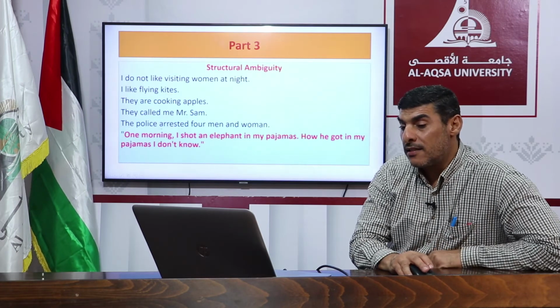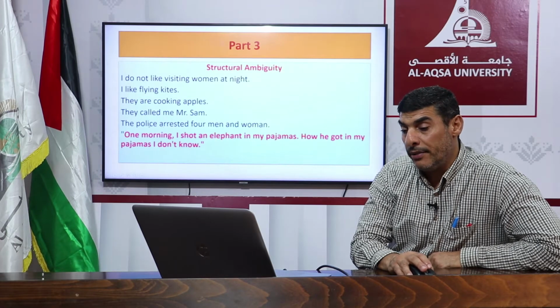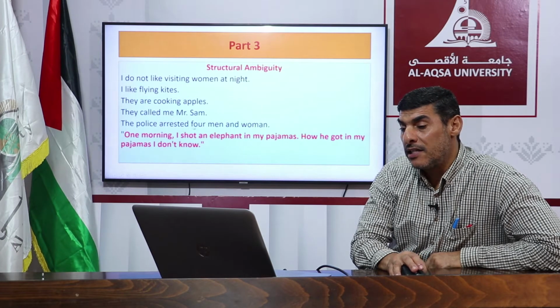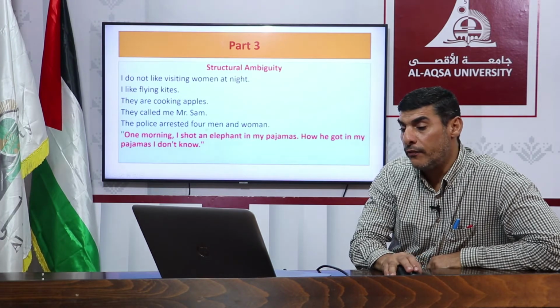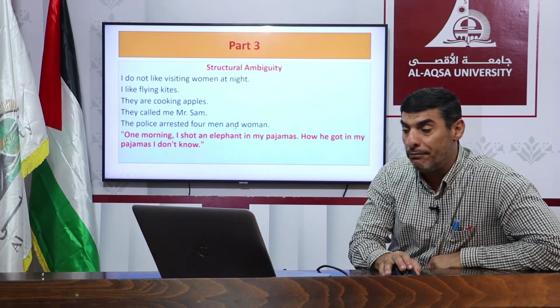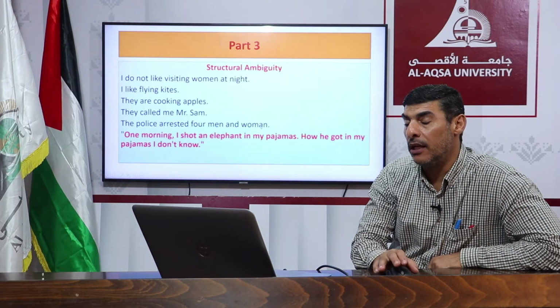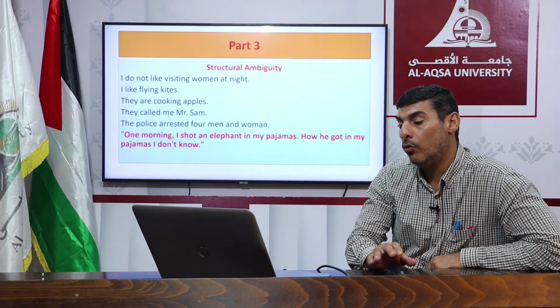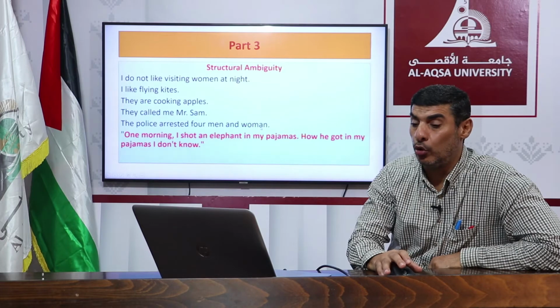The police arrested 4 men and women. It can mean the police arrested 4 men and 4 women, or the police arrested 4 men and any number of women. Also, we have to say women, not woman, so you have to change the a into e because it must be plural.